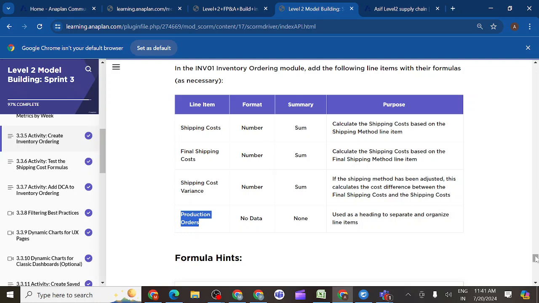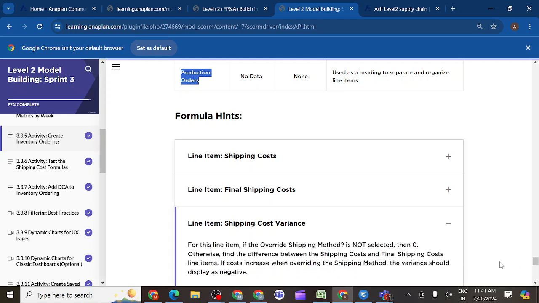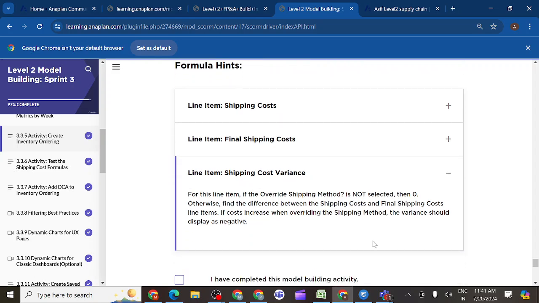So you can see here, they are giving some hints as well, but we have completed this one. For this line item, if override method is not selected, then 0, we should not get any values. So variance should be 0. Otherwise, find the difference between the shipping cost and final shipping cost line item. The cost increases when overriding the shipping method, and variance should be displayed as a negative. So they want to show the negative. That is the reason they have given.